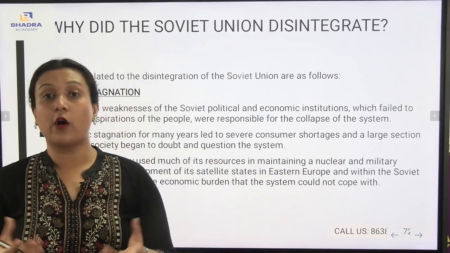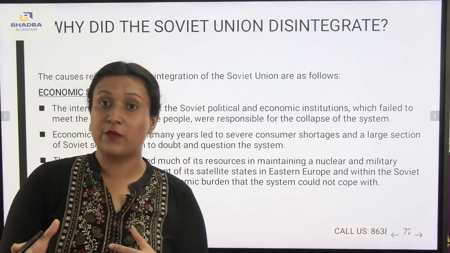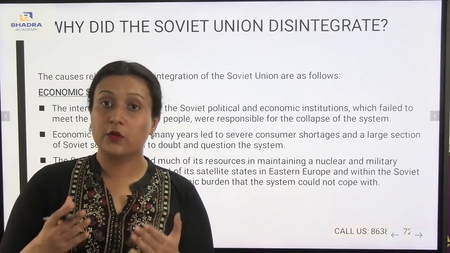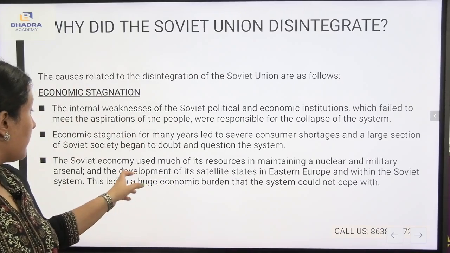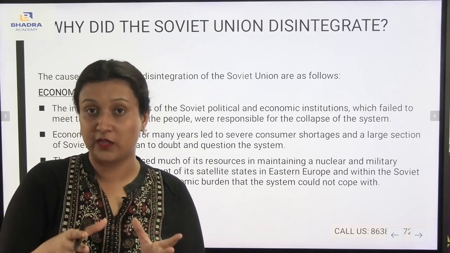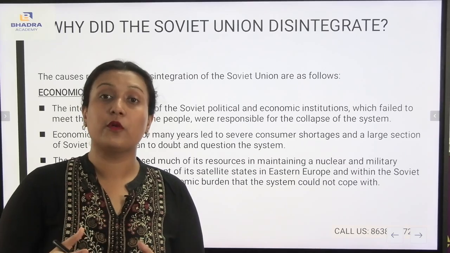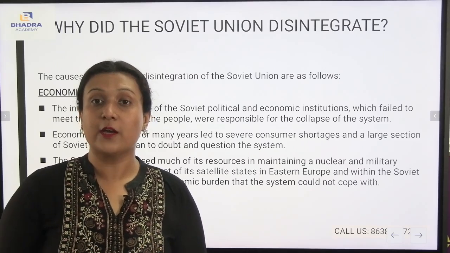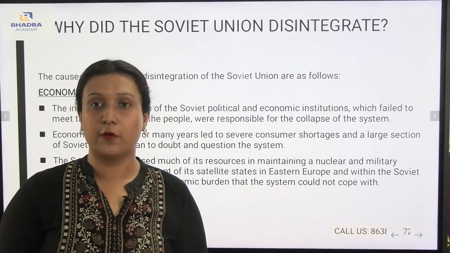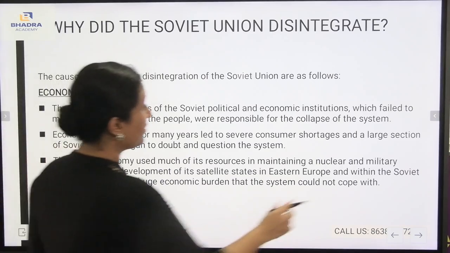During that time, war was mostly common, so they had to make sure to have nuclear weapons as well as proper maintenance of the military. Also, there was a huge economic burden, and also the development of its satellite states, which means the slow emergence of those states. For the improvement of those satellite states emerging in parts of the USSR, the whole Soviet Union was under economic burden. This led to a huge economic burden that the system could not cope with.